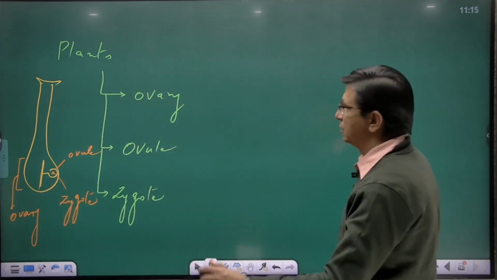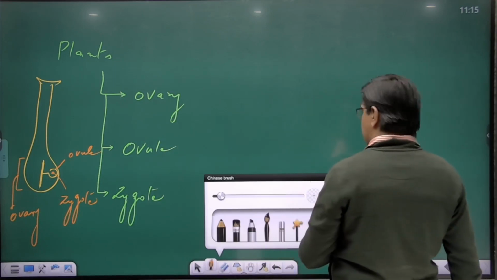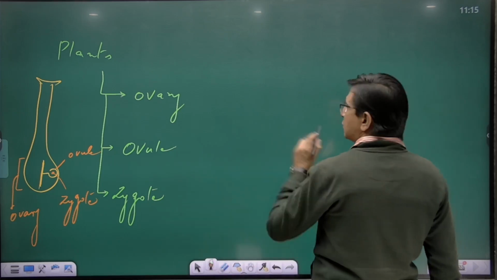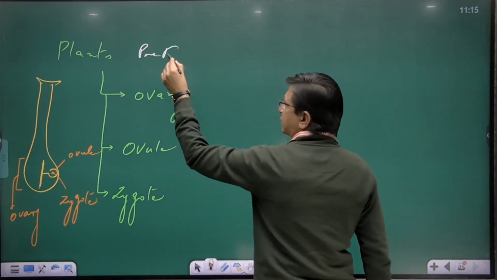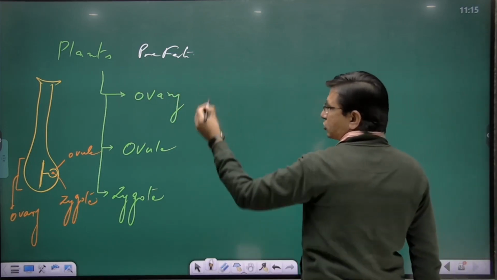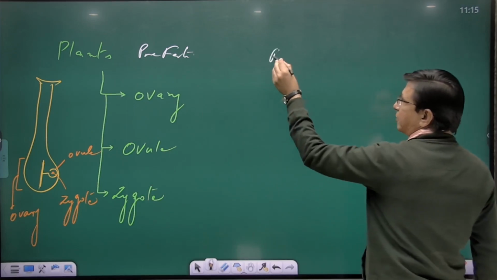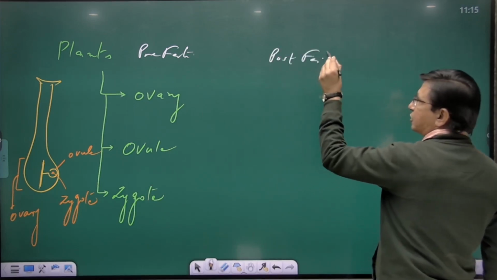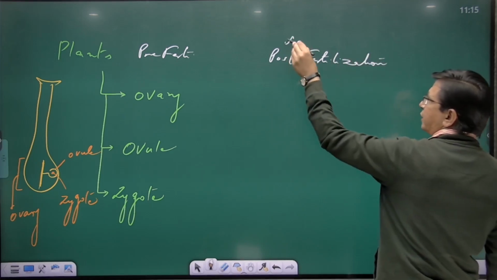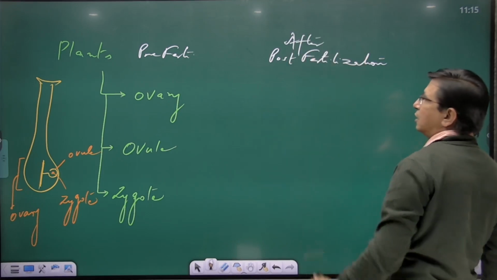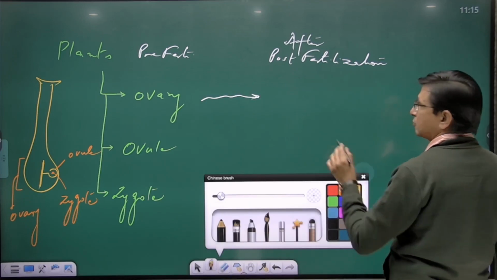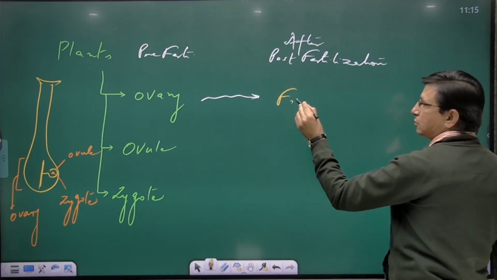So plants, I should write pre-fertilization. Before fertilization, it was ovary. After fertilization, I'm writing here post-fertilization, or I should write after fertilization. The ovary turns into what? It turns into fruit.